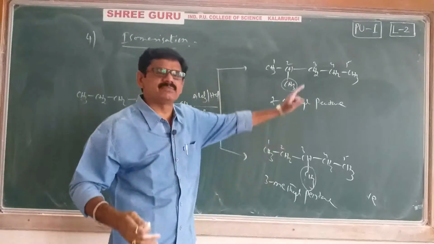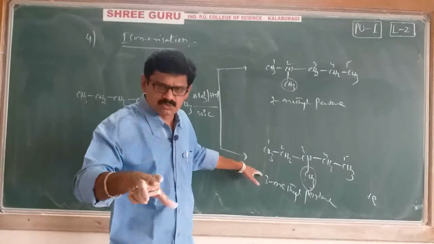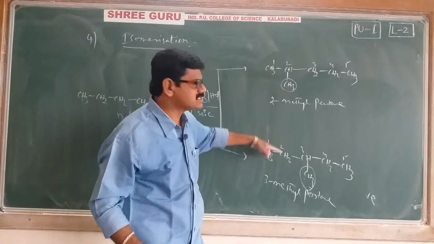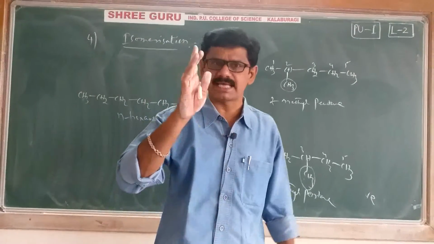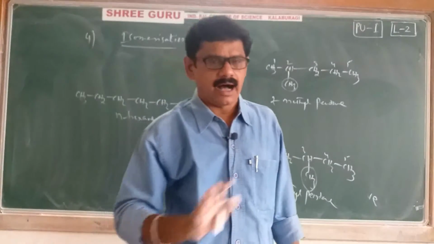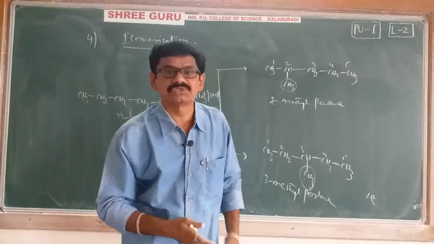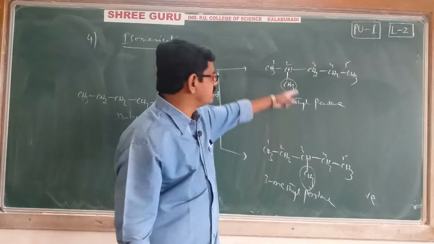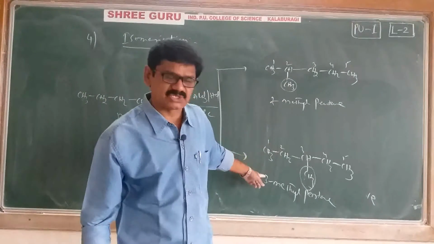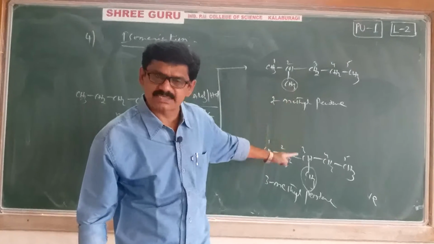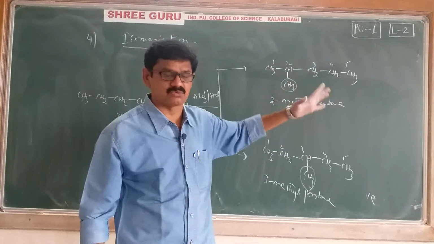Generally we'll assume it is position isomerism, but that is absolutely wrong. Alkanes never show position isomerism. They are chain isomers only.